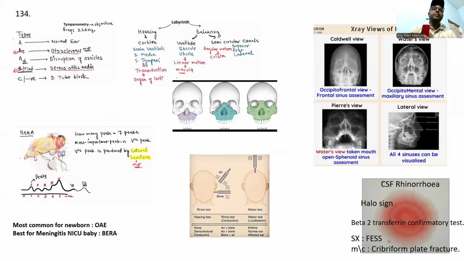And also, guys, this is BERA and OAE. The most common hearing screening for hearing loss in newborns is OAE, and for NICU babies it is BERA.